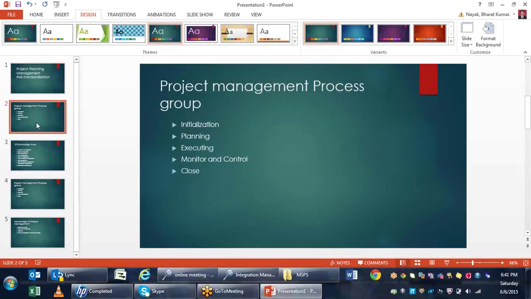According to PMI standardization, as PMI is the world's number one project management organization, every project goes with 5 process groups and 47 sub-processes. The 47 sub-processes come under the individual groups.